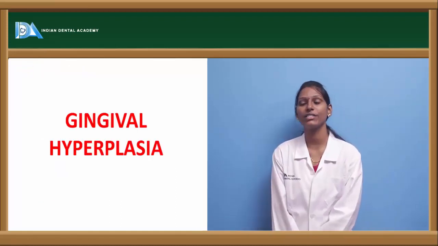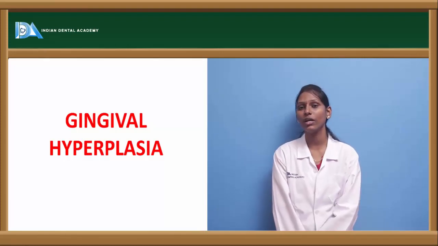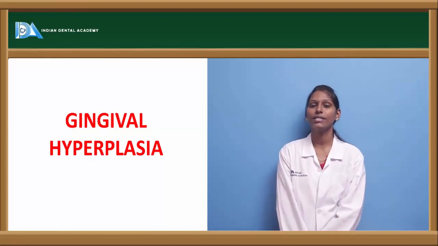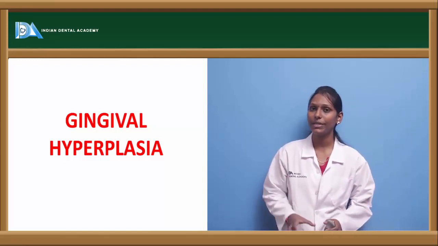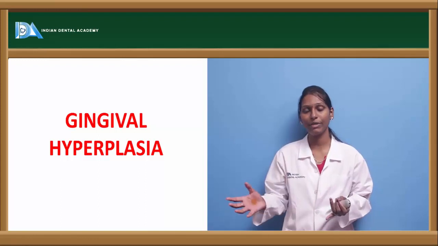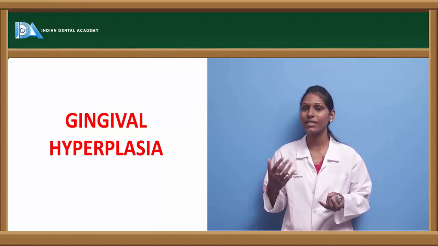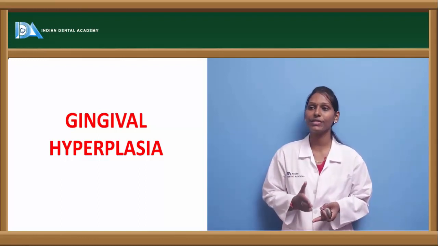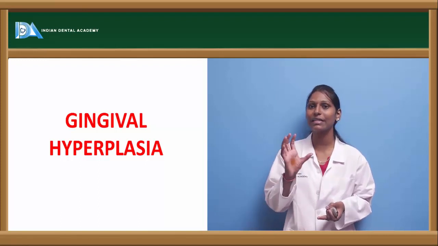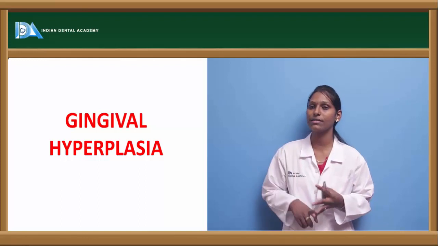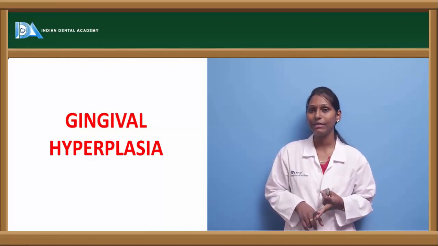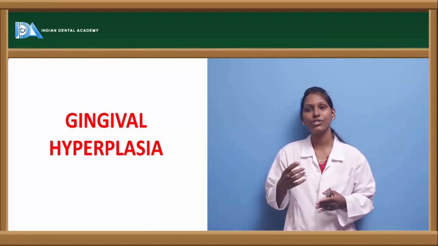The topic for discussion is gingival hyperplasia, also called gingival enlargement. Gingival hyperplasia is a condition where various etiological factors are present. This gingival hyperplasia can be due to just hyperplasia, that is, an increase in the number of cells. Hypertrophy is an increase in the size of the cell, that is, the number of cells will be the same, but there will be an increase in the size of the cells. It can be due to edema, or it can be due to angiogenic proliferation.